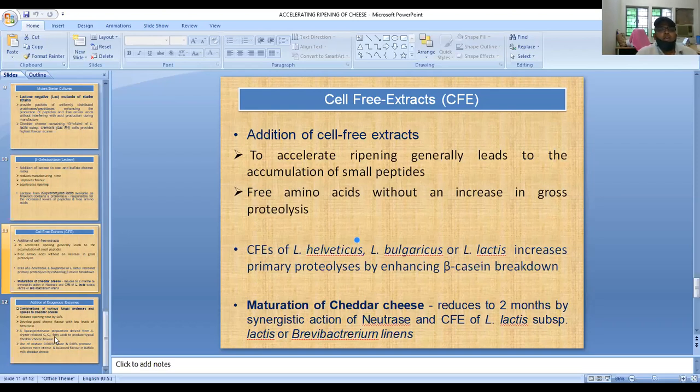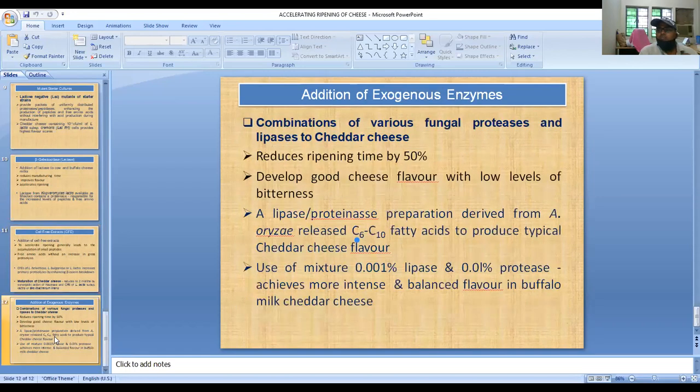Now comes the addition of exogenous enzymes. What are exogenous enzymes? There are many enzymes used for improving or enhancing the flavor of the cheese in a shorter period of time.